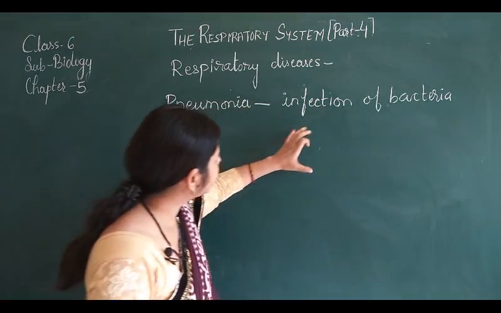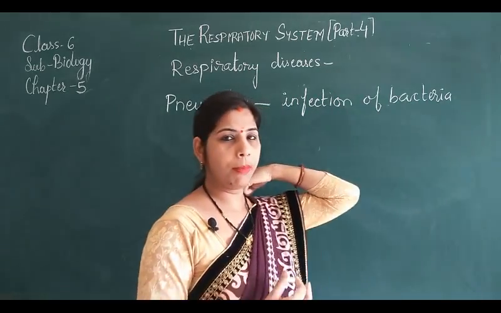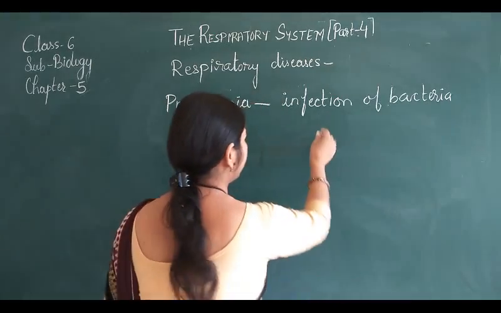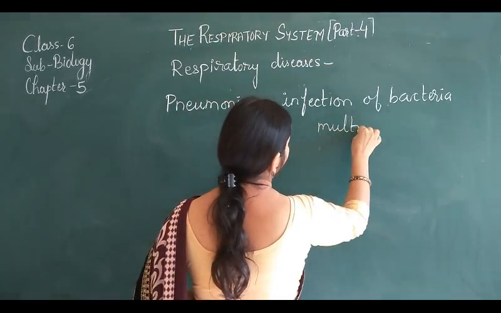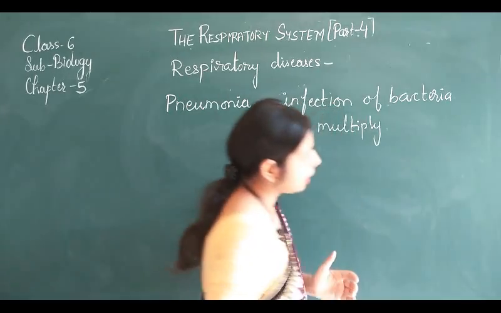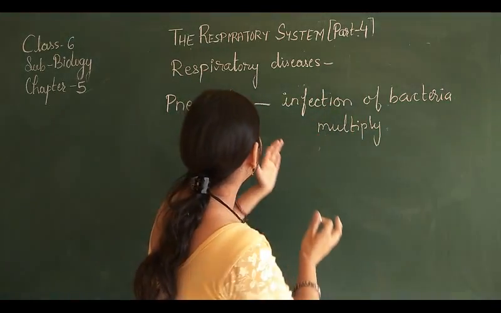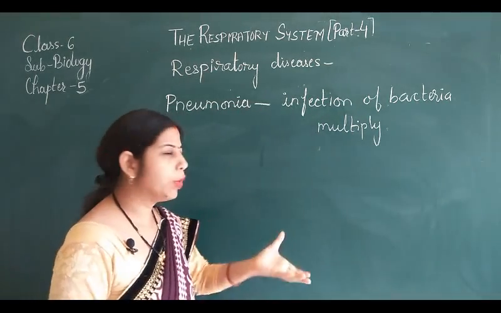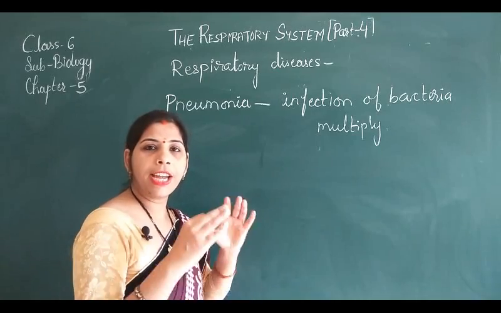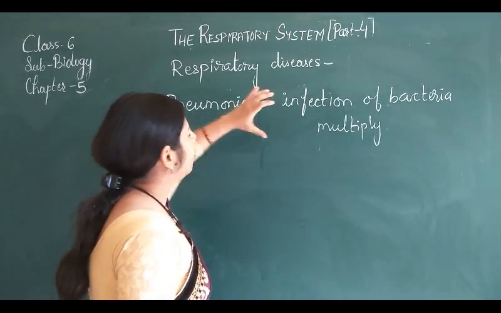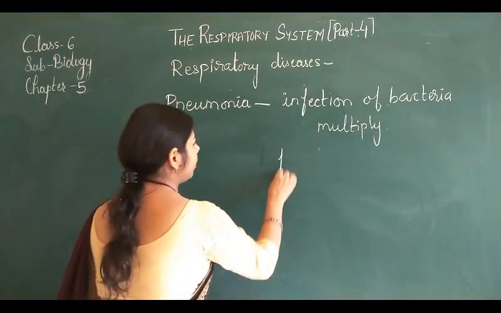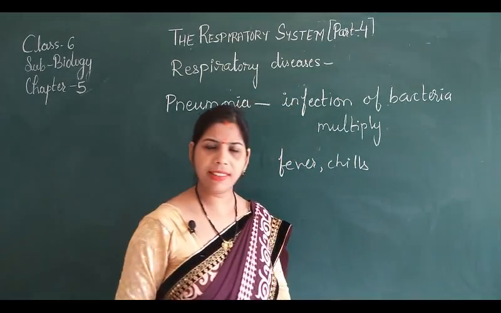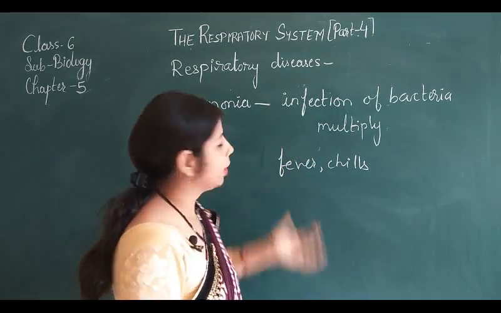Now when this bacteria enters the alveoli, जो हमारे lungs के अंदर alveoli होती है, balloon like structure, when it enters the alveoli it starts multiplying, that means वो अपना number बढ़ाता है, it starts multiplying and it just jams the air sac. Because of that the mucus and pus accumulate in the alveolus, जिसकी वजह से it causes a severe fever, chills, coughing, sneezing, phlegm, these types of symptoms are there.